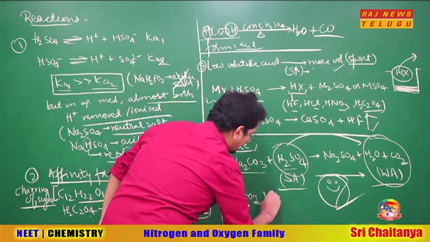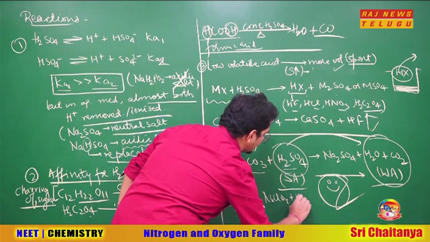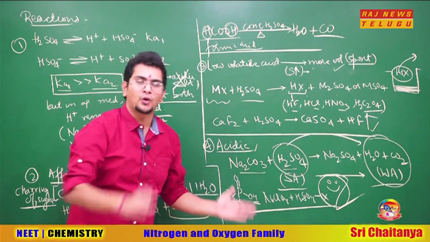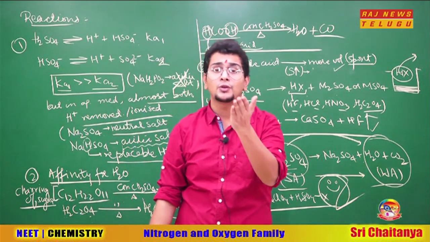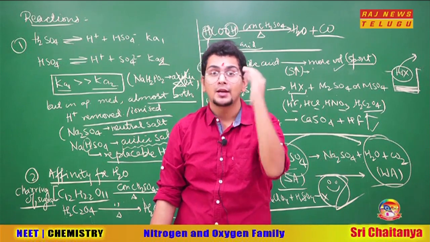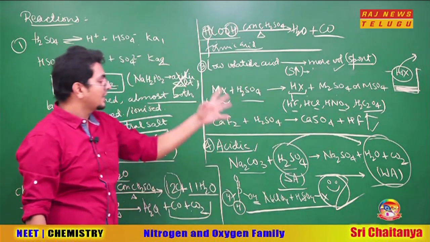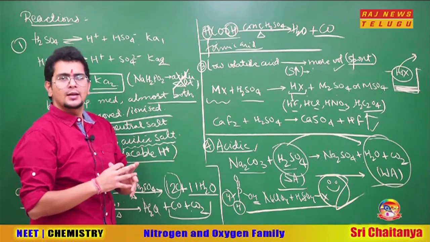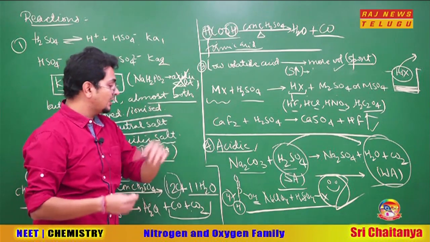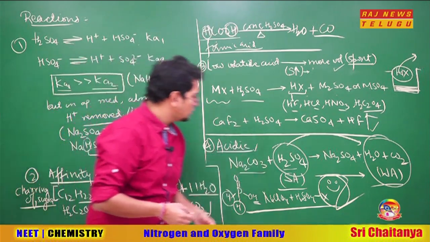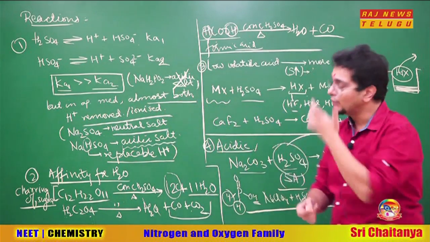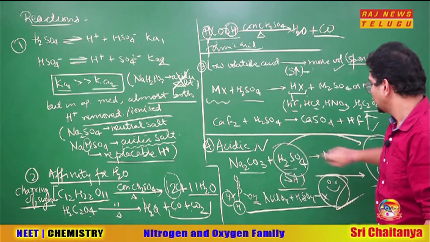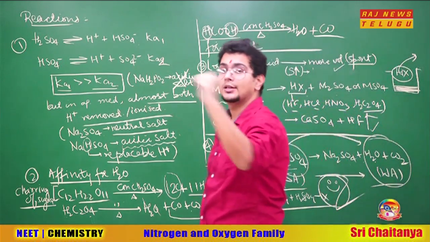Sir, if I react NaClO4 with H2SO4, will the reaction occur? No. Why not? Because the product will be HClO4 and HClO4 is a stronger acid than sulfuric acid. So don't fall in this trap. Only a weaker acid can be formed by the acid-base reaction from a strong acid. So H2SO4 can form any weak acid, but not an acid stronger than itself. That is HClO4, it cannot form there. So Na2CO3 with H2SO4 will form Na2SO4 plus H2O plus CO2. Why? Two reasons. You can use volatility, plus acidic logic. Strong acid to weak acid conversions are spontaneous, which we can also easily use.